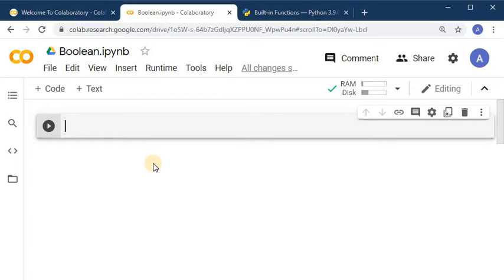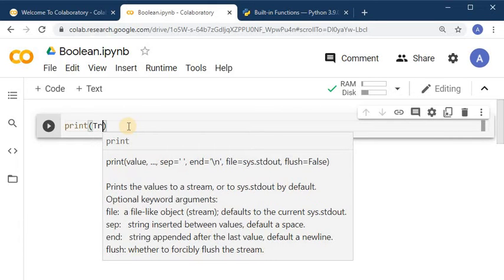So for today's video I am using this Google Colab platform to run all my Python commands. Now coming to the question, whether booleans are number or not. If they are number, we should be able to use them with integer operations.